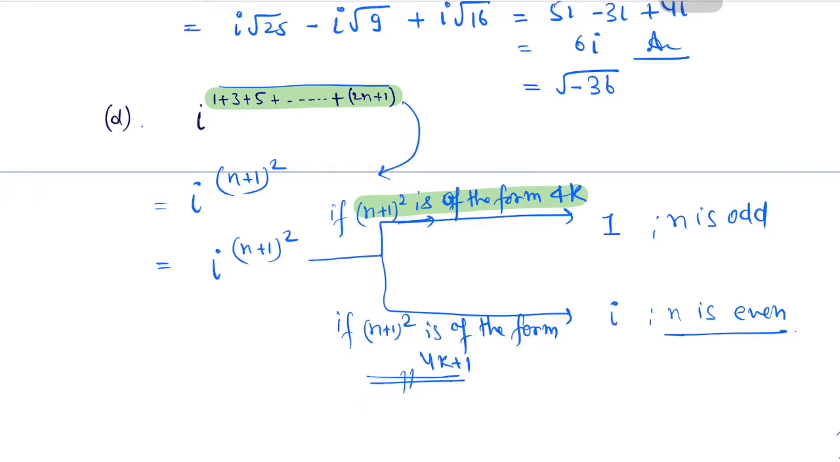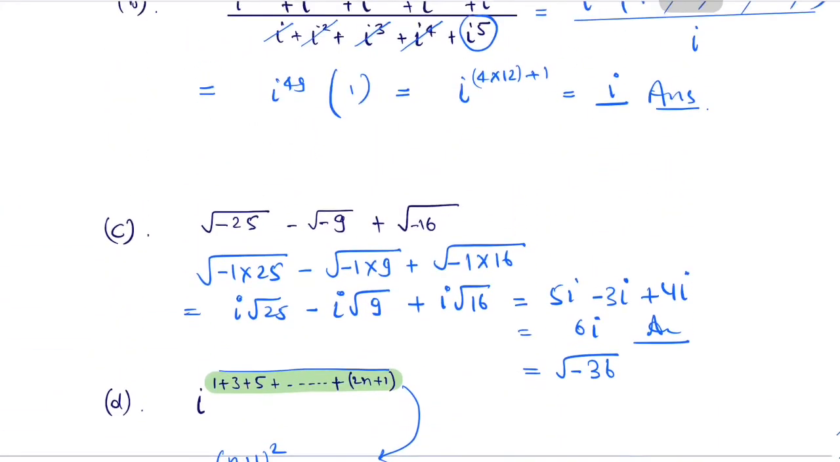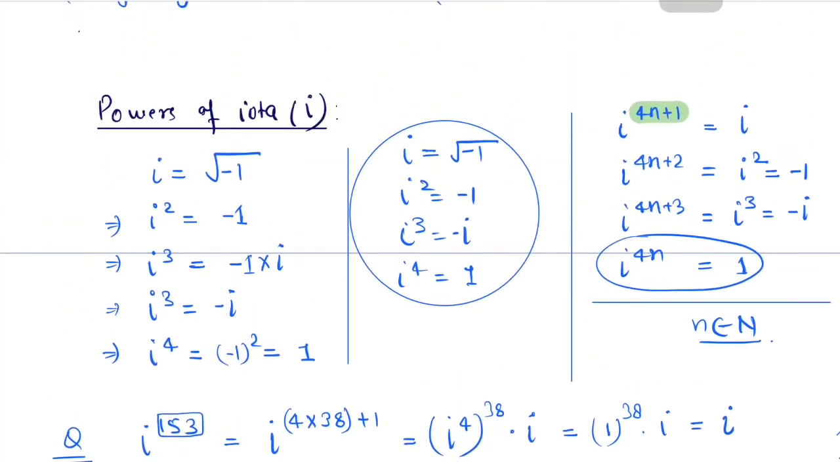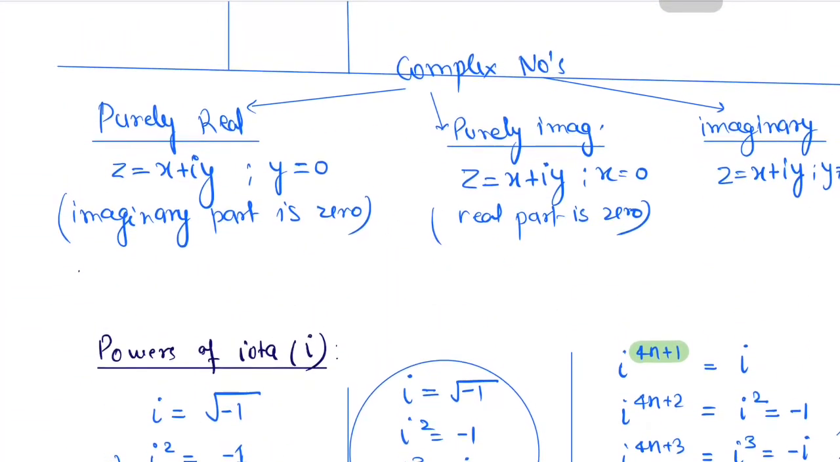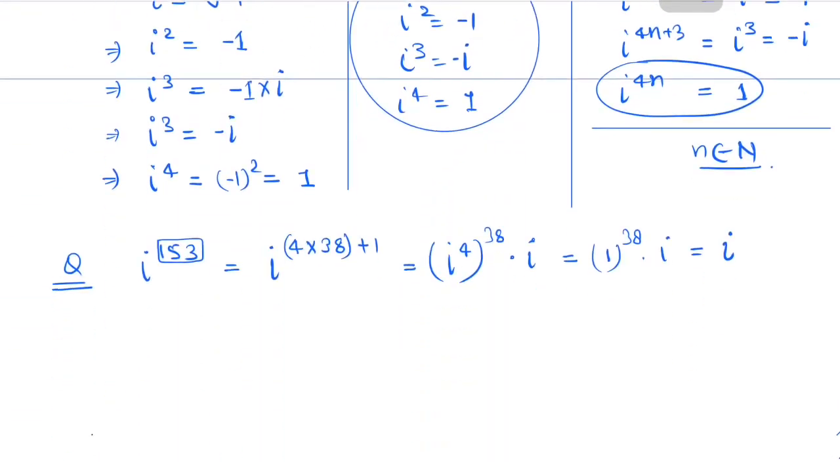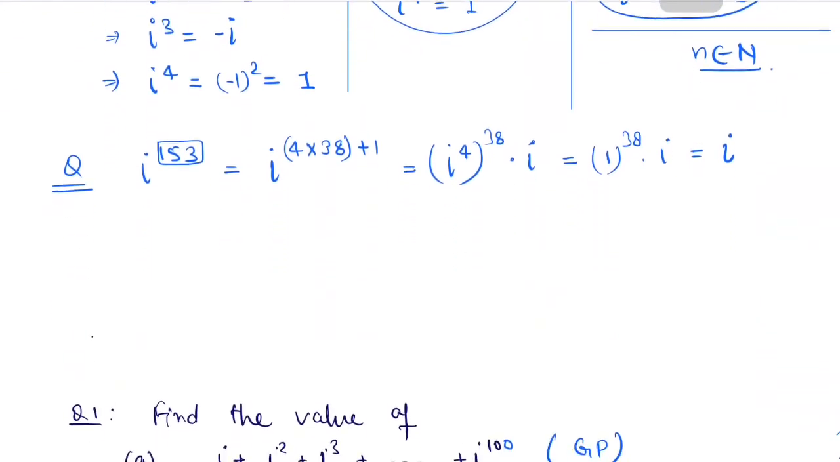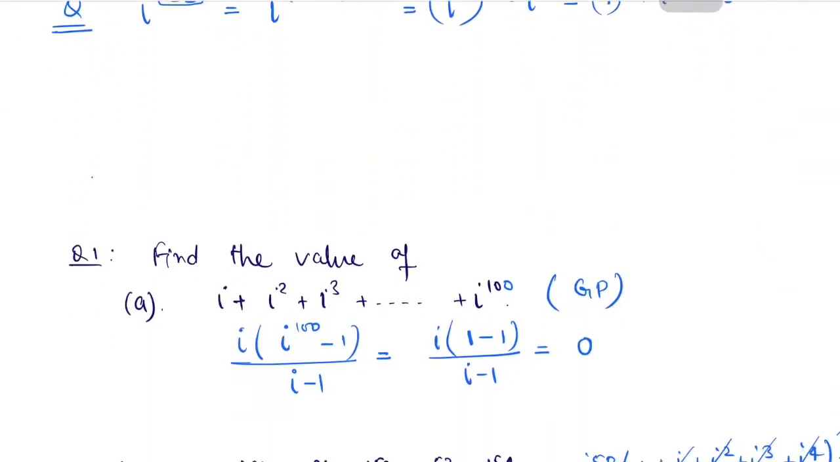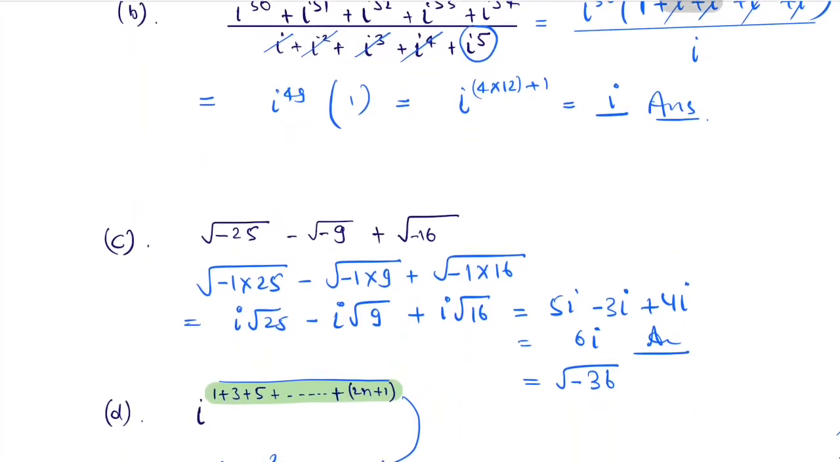So this is all about the definition of complex number and what are the real part, imaginary part, what is the purely real complex number, purely imaginary complex number, and what are the powers of iota. So in the next lecture we will see some algebra of complex numbers.